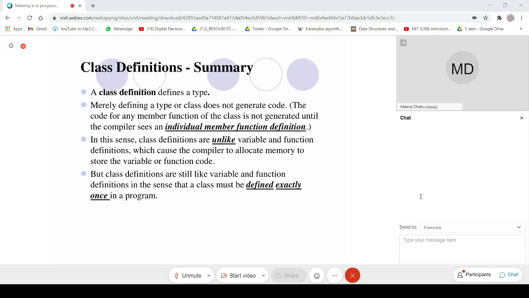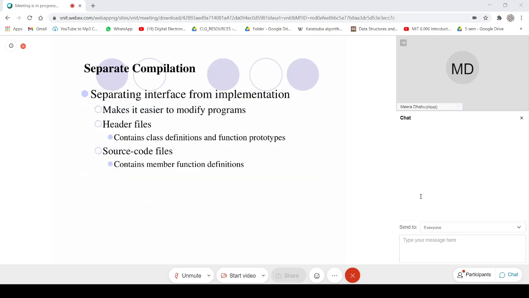Okay, coming to the separate compilation. For the separate compilation, during the tutorial conducted by Soumya, we have already seen how the project is created. If anyone is having any doubt, let me know.